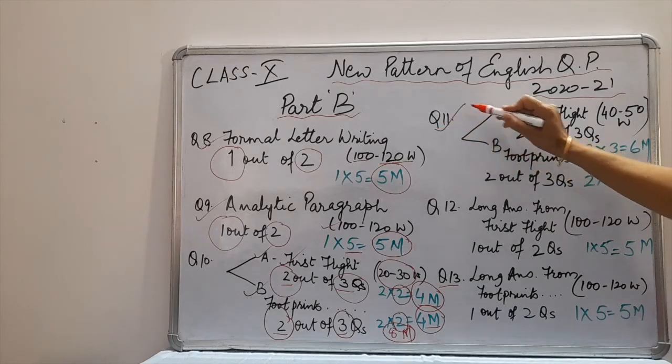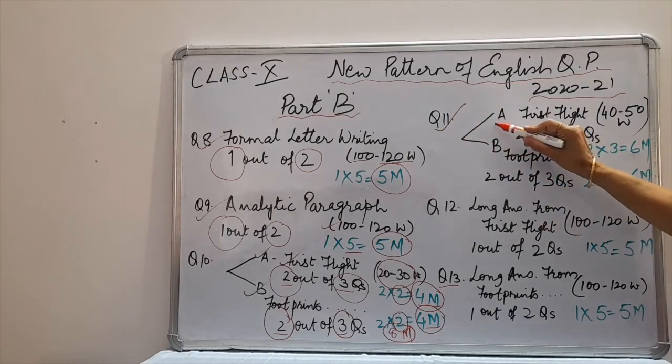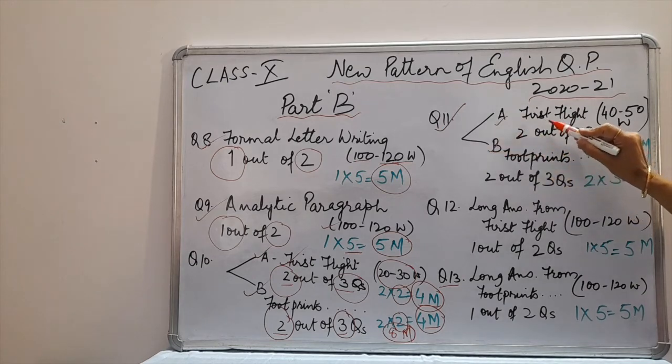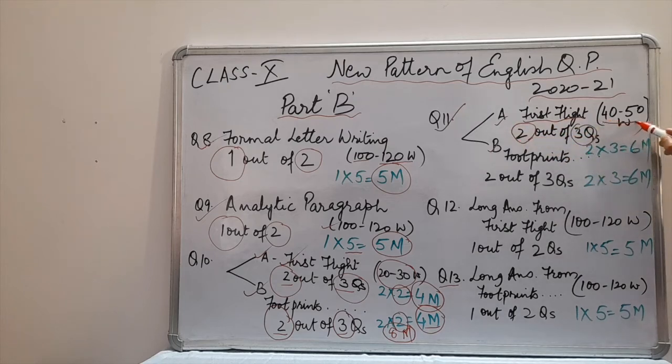Then comes question number 11. Here also you are going to have A and B. A is from First Flight. Here you will get 3 questions. Again you have to do 2 questions out of 3. But these are to be answered in 40 to 50 words. And these are of 3 marks each. So these 2 questions are of total 6 marks.